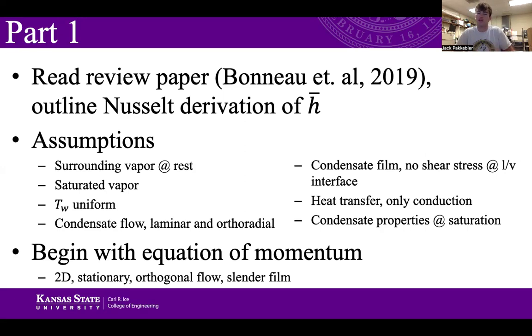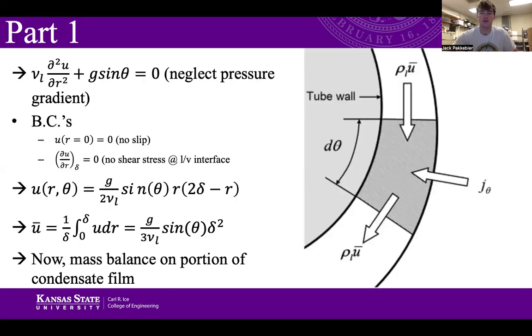So beginning with this derivation, we start with the momentum equation. We'll be considering the 2D momentum equation, stationary, orthogonal flow, and a cylinder film. So starting out, this is where we get our equation of momentum. For this first Nusselt's derivation, we'll neglect the pressure gradient. Some of the boundary conditions will be the no-slip condition, so the velocity at r equals 0 will be 0.